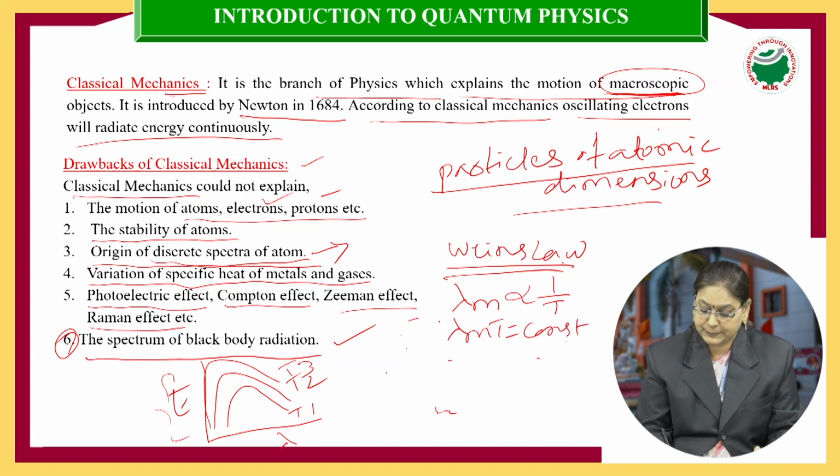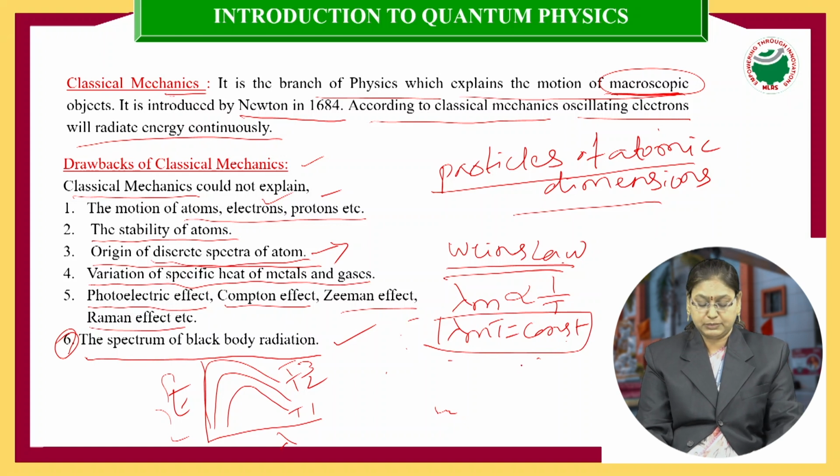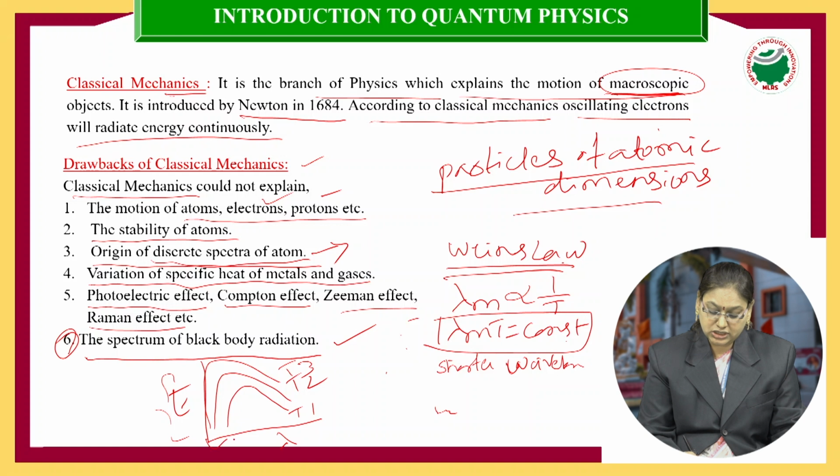This is Wien's law, given to explain the experimental curves of blackbody radiation theoretically. But this law is valid only for shorter wavelengths, and it could not explain the longer wavelengths.